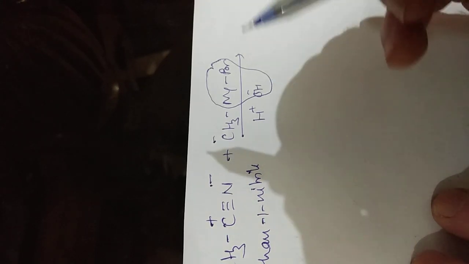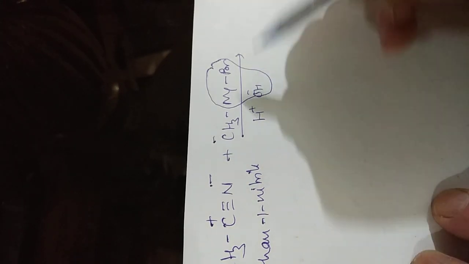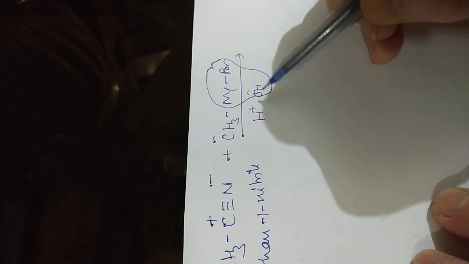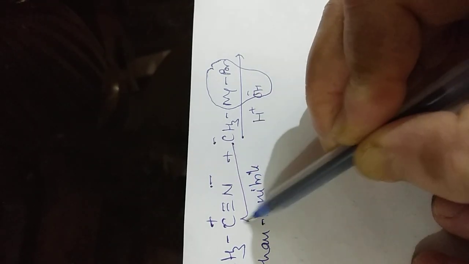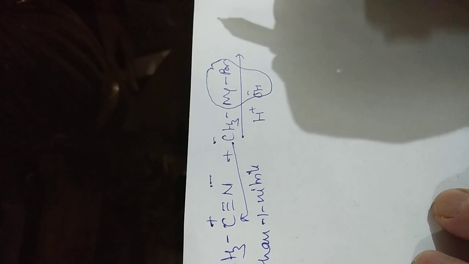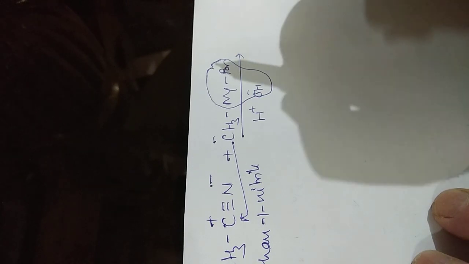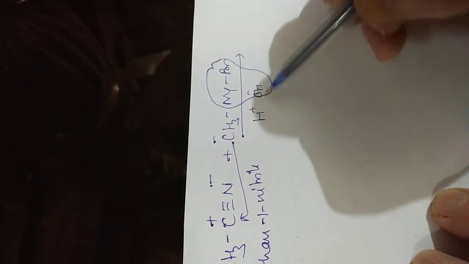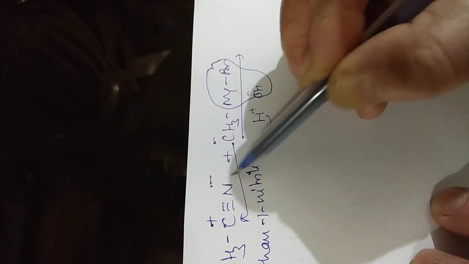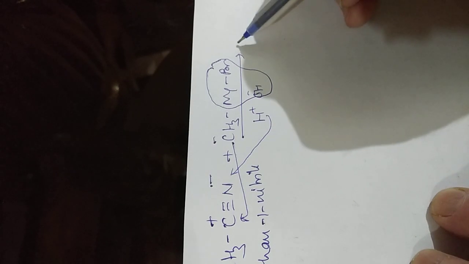Now we can send the groups to the oppositely charged sites. Here the negatively charged CH3 will go to the positive carbon, and H plus will move towards the N minus.